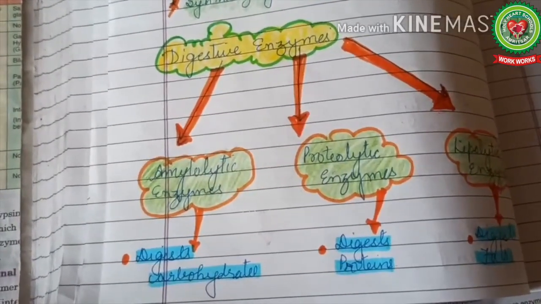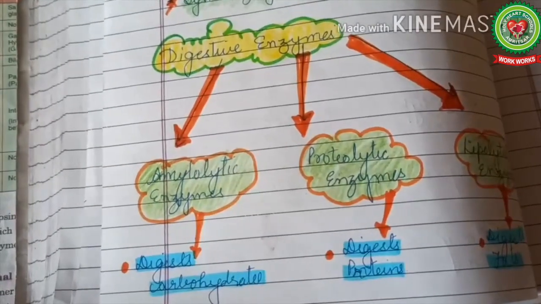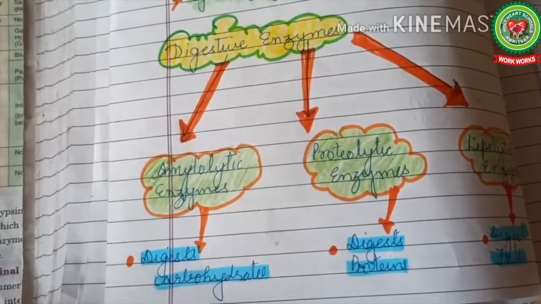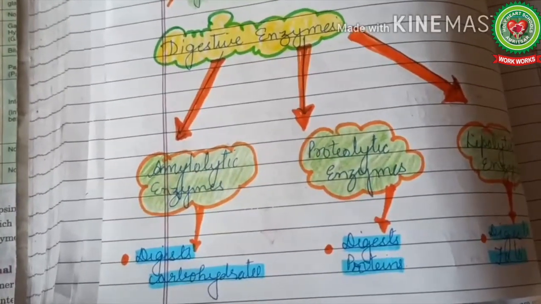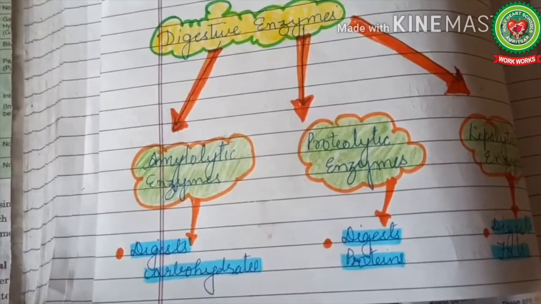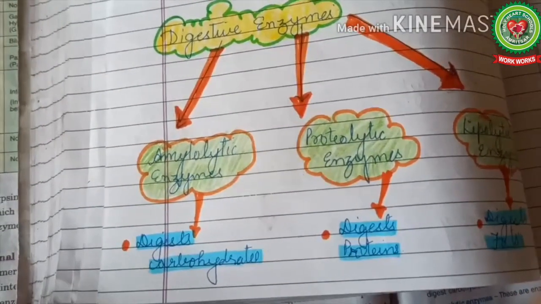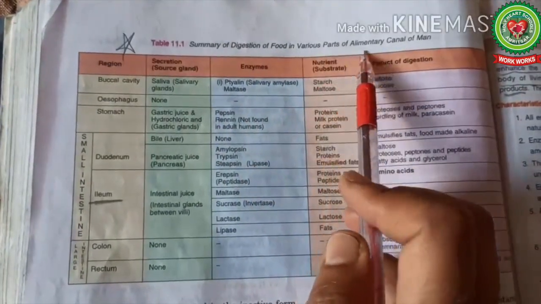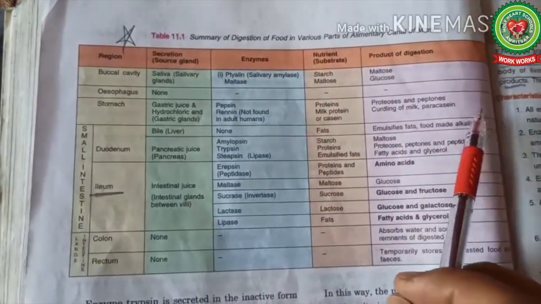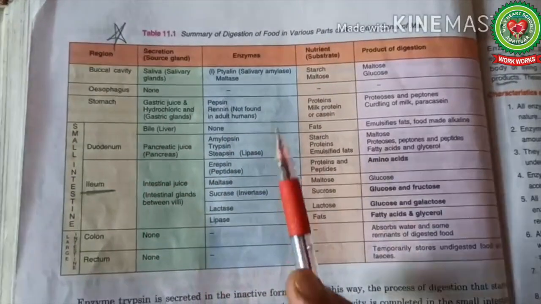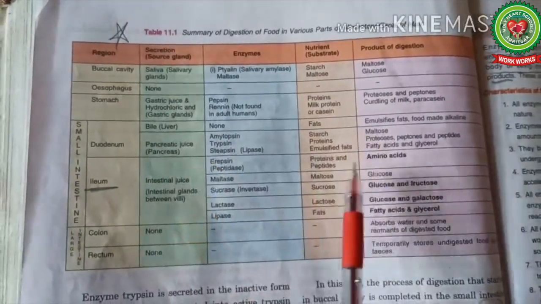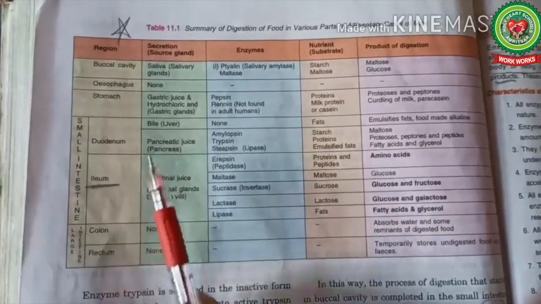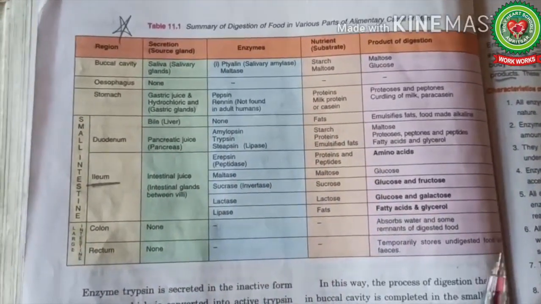For today's lecture read page number 11.9 thoroughly, and there is a chart on page number 11.8, that is the summary of digestion of food in various parts of alimentary canal. This chart shows all the enzymes, their secretions, nutrients, and products of digestion. So you can learn them in this chart form also.